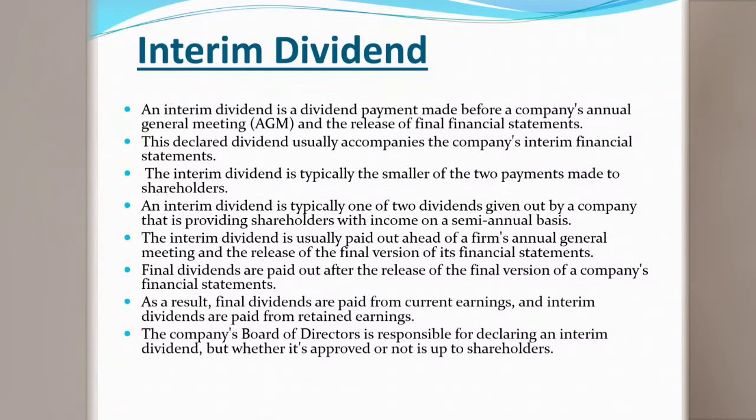Interim dividends are generally given to a shareholder quarterly. It means within 6 months. That is what we call an interim dividend.